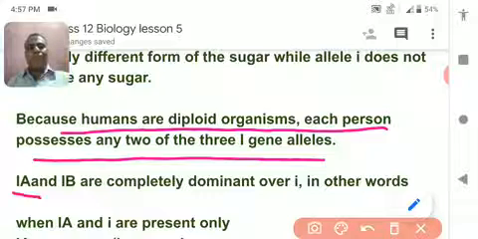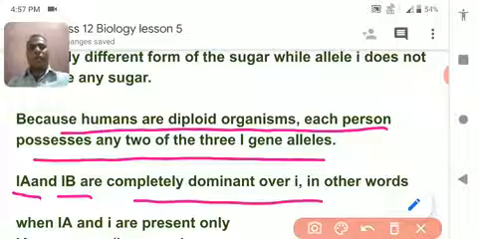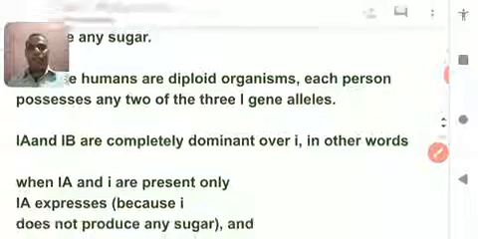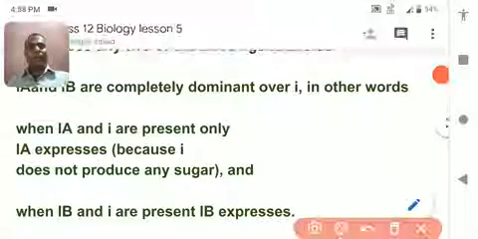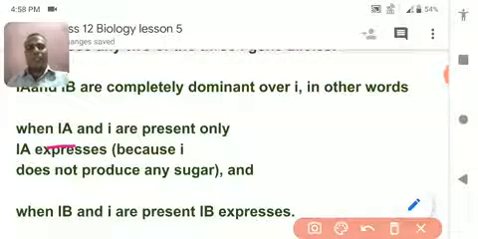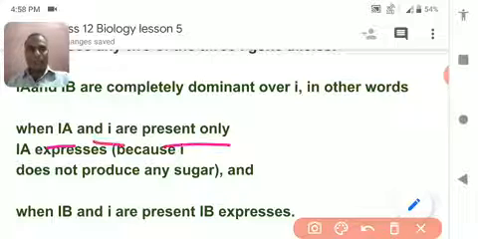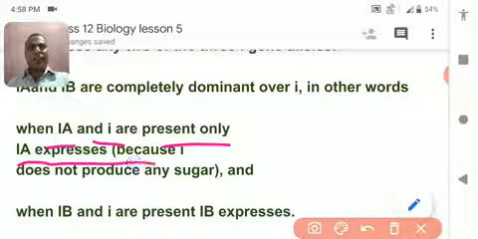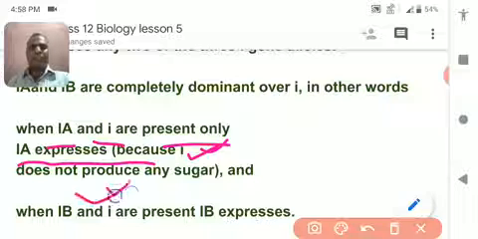So A and B are completely dominant over O. I already told you, when IA and small i are present, IA is expressed because small i does not produce any sugar.